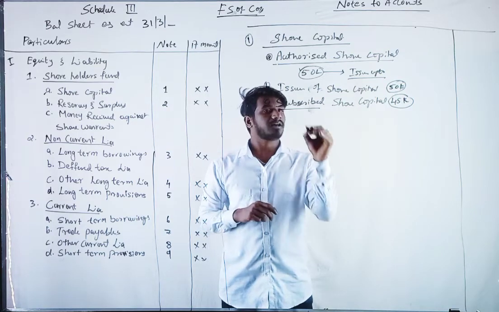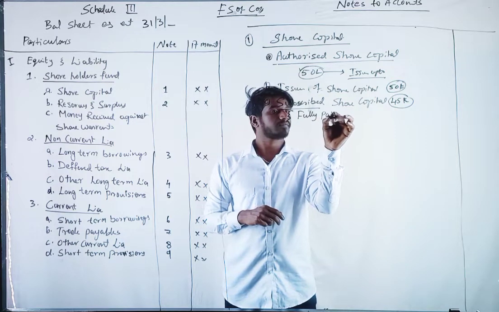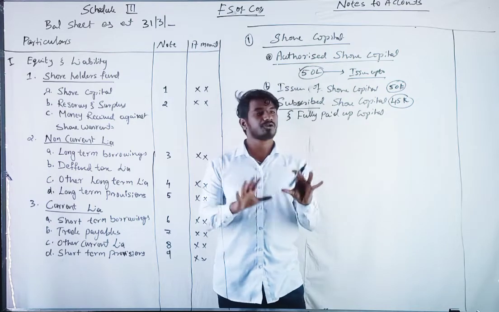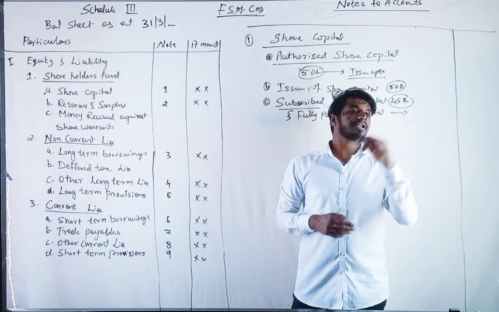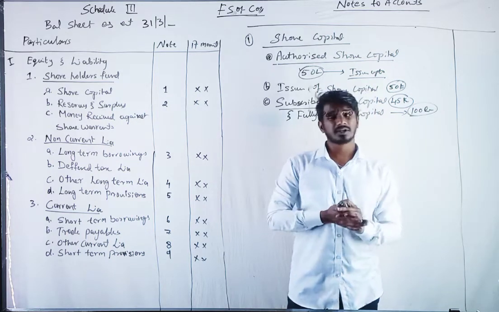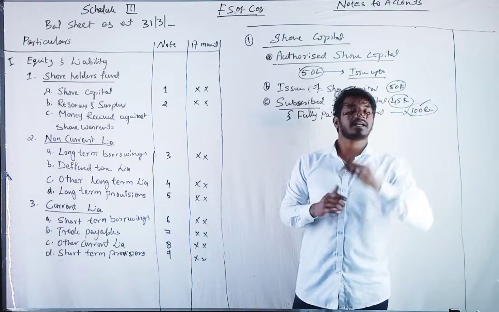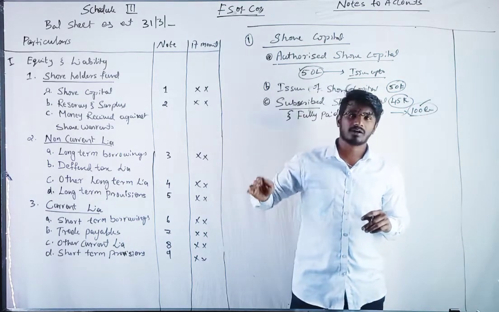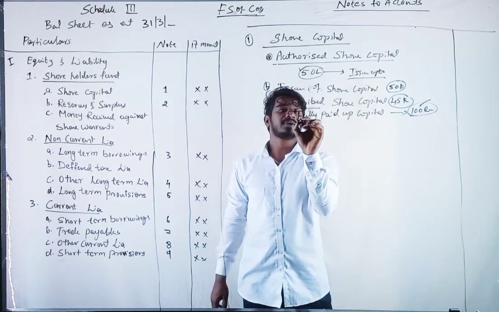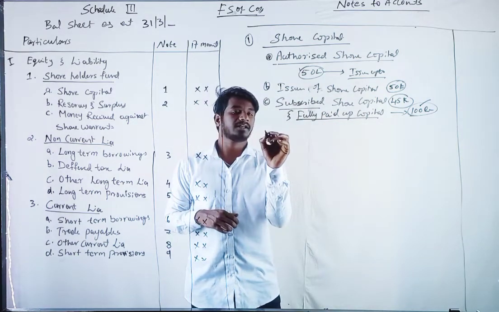And fully paid up capital. What do you mean by fully paid up capital? Let us say you are issuing one share of rupees 100 each. The shareholder should pay the entire 100 rupees, that is, in your application, allotment, first call and final call. If he pays everything, it will become fully paid up capital.